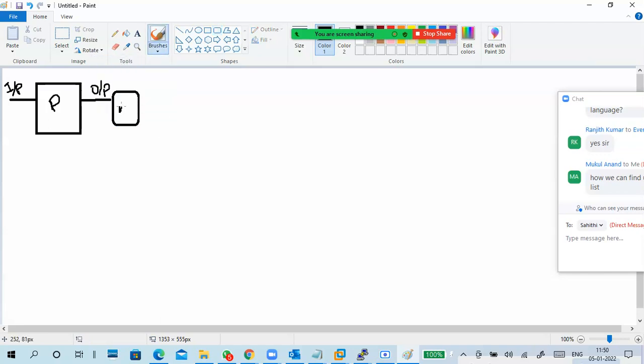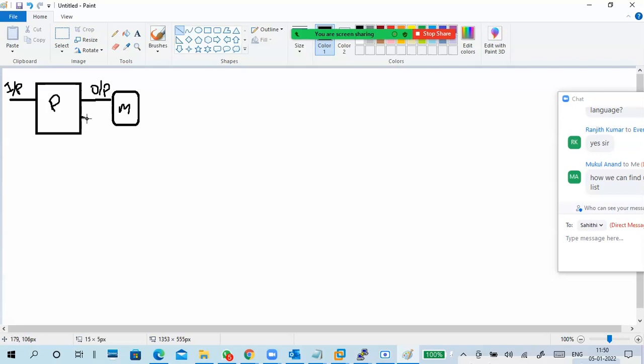So what is this? Monitor. Okay, normal system block diagram. You give an input, the system understands, processes it and generates an output, and you can see the output on the monitor.